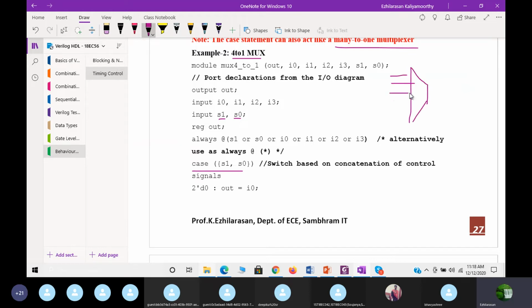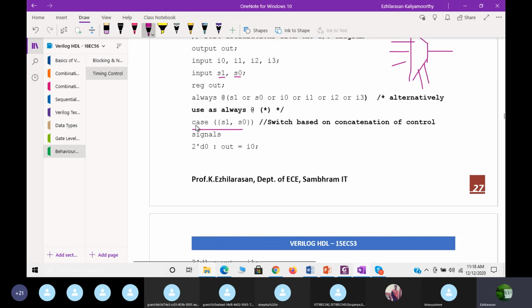See, I0, I1, I2, I3, this is your output, this is your S1, S0. Now you can see everything is scalar type only. But if you are having a scalar type, how can I use it in a case? In a case, see here, how I use K, open the bracket, we use the concatenation operator. Even though you give the scalar values S1, S0, when it comes to the case, we use this concatenation operator.